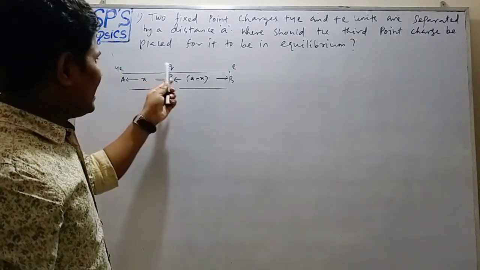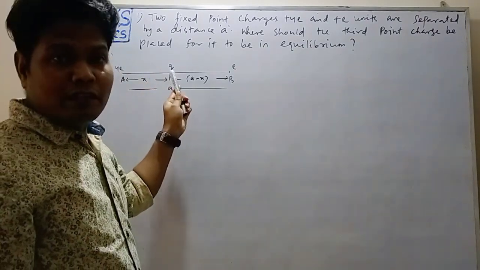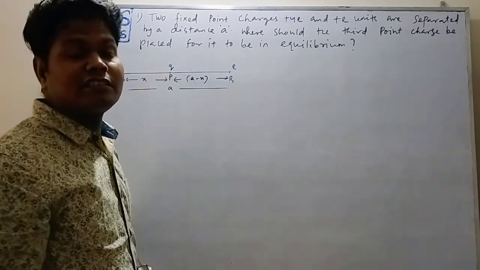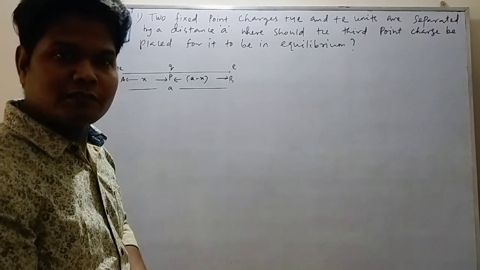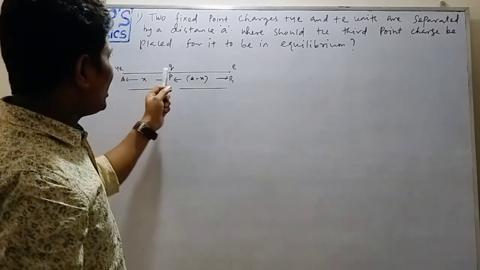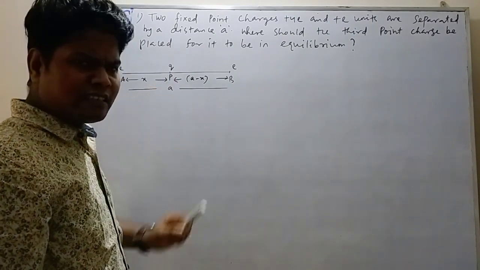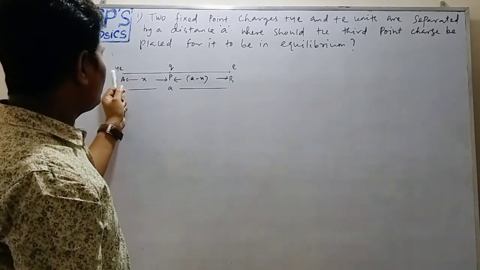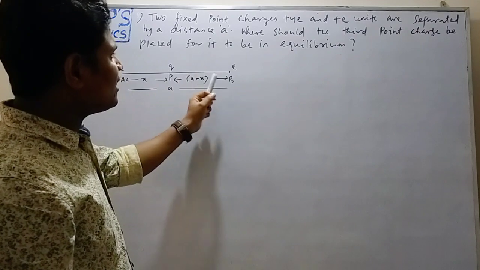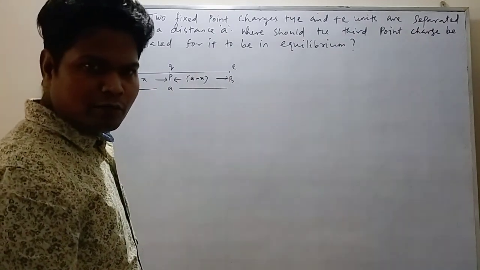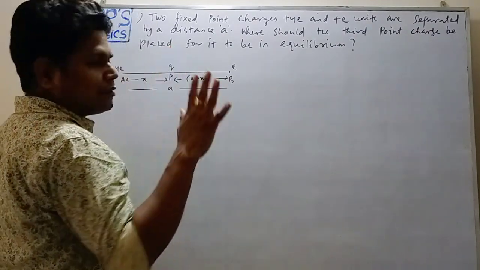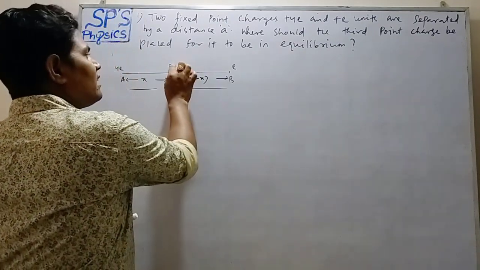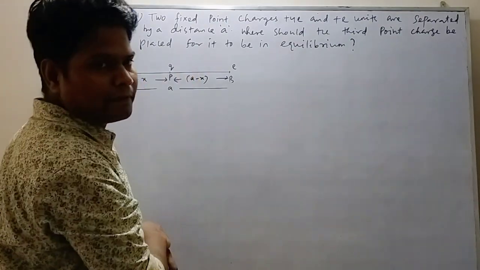So charge q remains in equilibrium when the net force acting on charge q is equal to 0. How many forces are acting on the charge q here? Obviously two forces are acting. One is due to charge 4e and another is due to charge e. Suppose F1 is the force on charge q due to 4e.